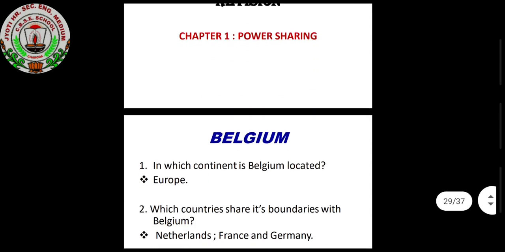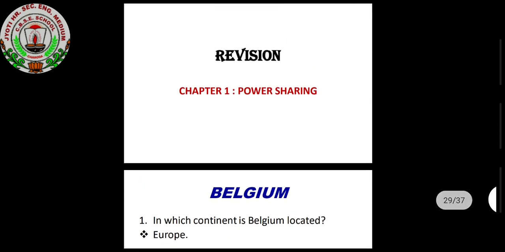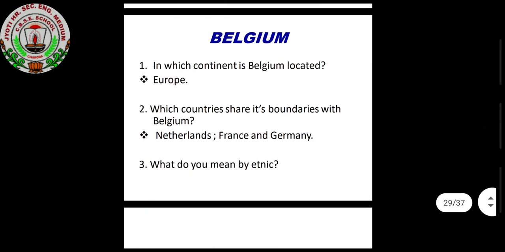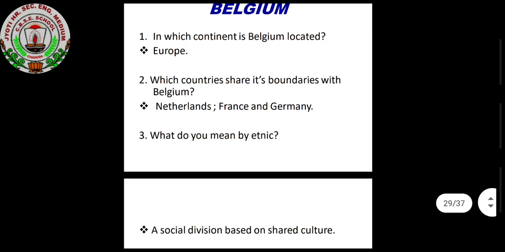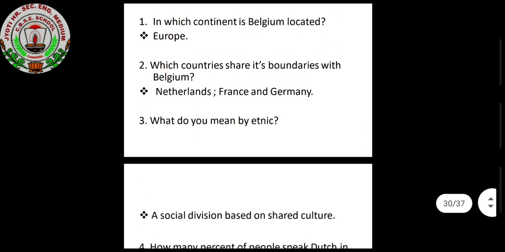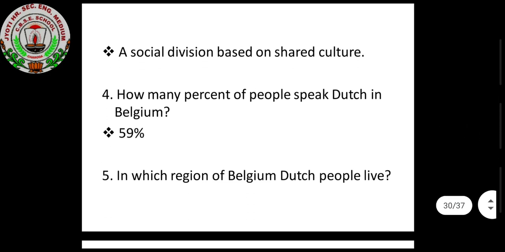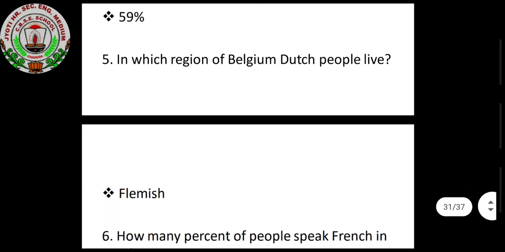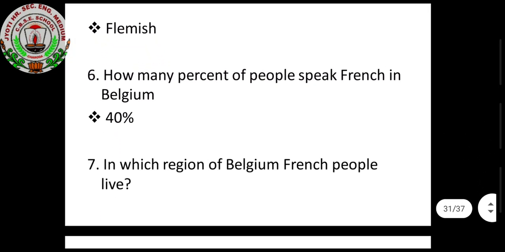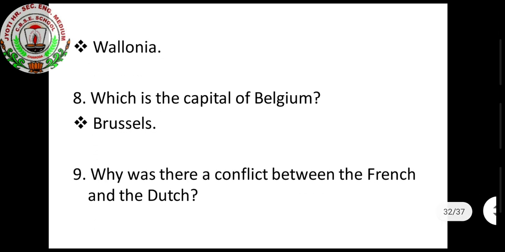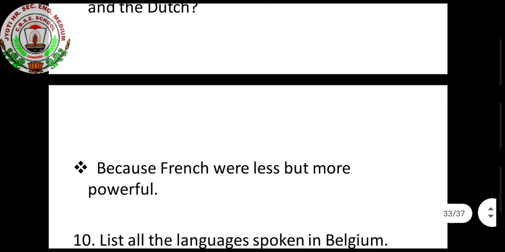And these are some revision questions of civics, that is power sharing. I have collected some very short questions of 1 mark from the textbook. Children, you may learn these question answers for 1 mark and note down in your register. Very short, 1 mark question answer.